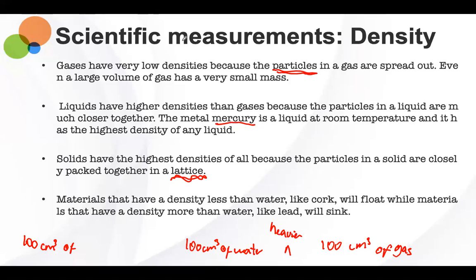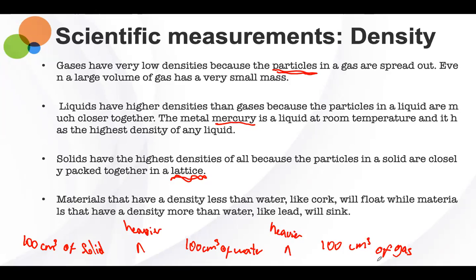So 100 centimeter cubes of solid is heavier than 100 centimeter cubes of water, which is heavier than 100 centimeter cubes of gas.